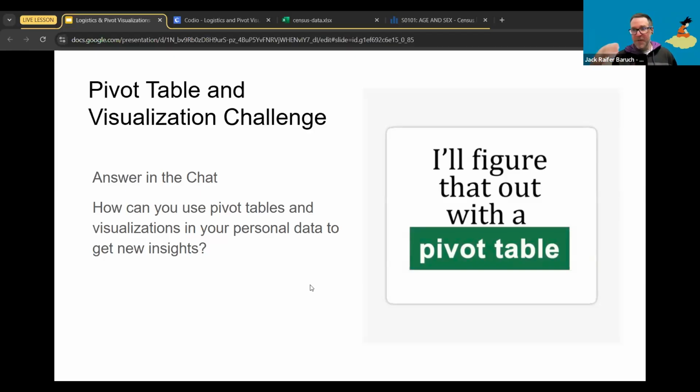Diet, also a great way to figure out the kinds of foods that you're eating. The hardest thing with the diet is to track your food, by the way. But it can be done. And now that you know how to use pivot tables, maybe it'll be a little bit more fun.